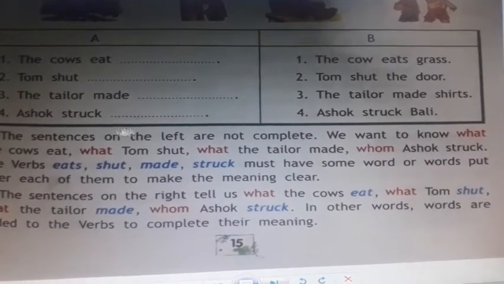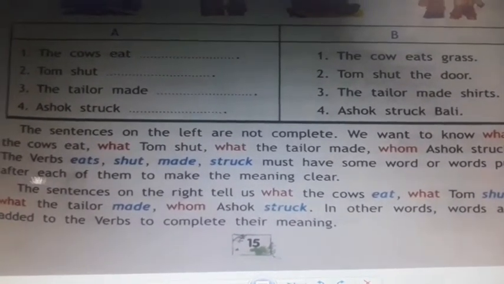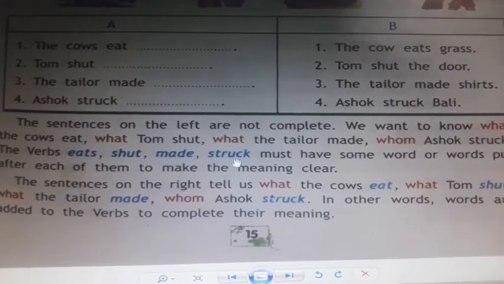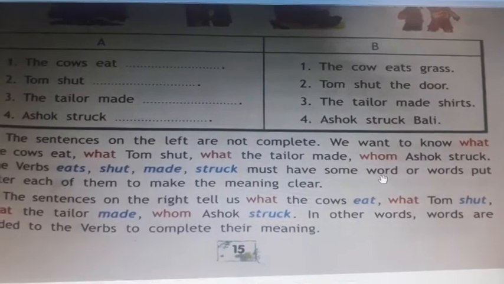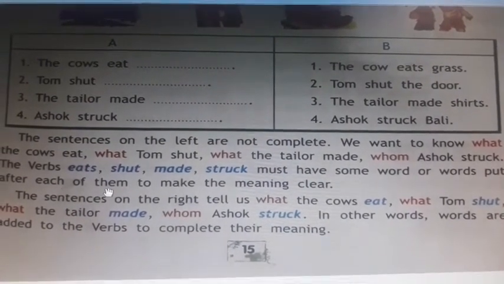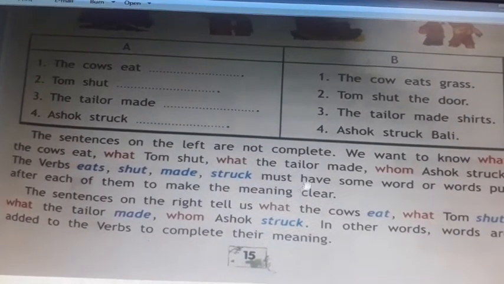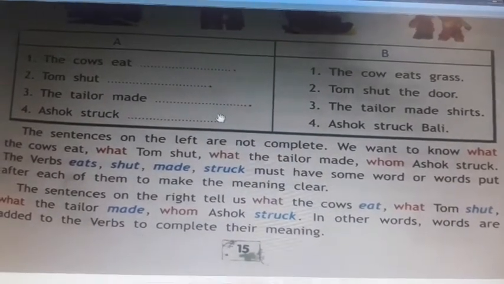So these are the questions for sentences 1, 2, 3, 4 in part A. The verbs eats, shut, made, struck must have some word or words put after each of them to make the meaning clear. So we have to put some words so that their meaning becomes clear.